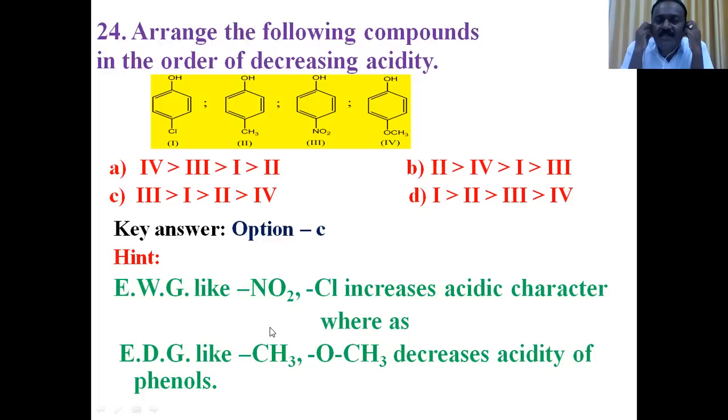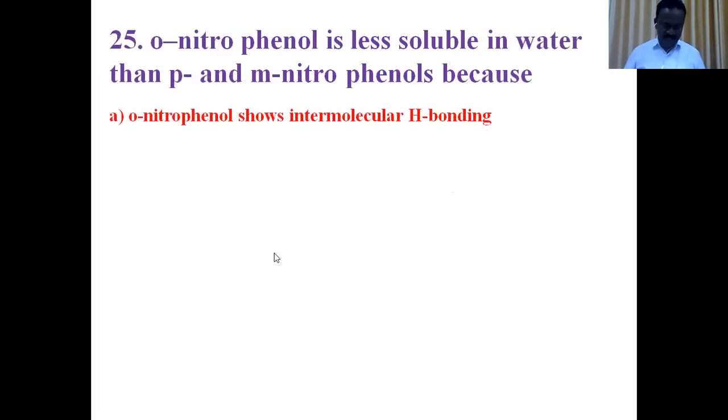Now, according to this explanation, which option is right? Para-nitrophenol is more acidic. Nitrophenol is more acidic than chlorophenol. Chlorophenol is more acidic than cresol. It is also more acidic than methoxyphenol. Therefore, which option is right? Option C is the right answer.